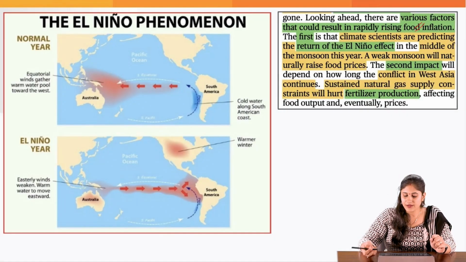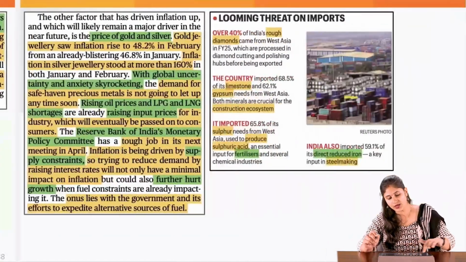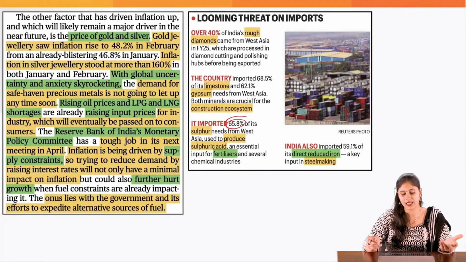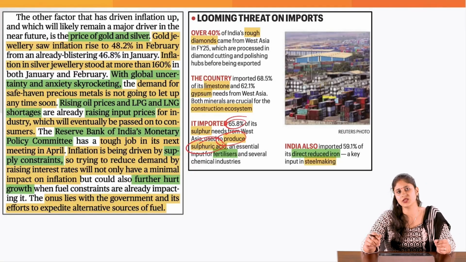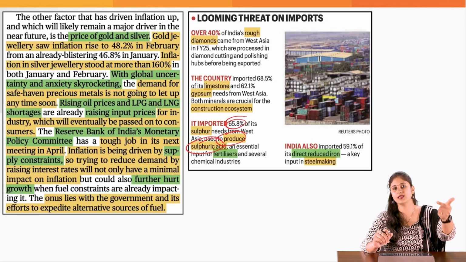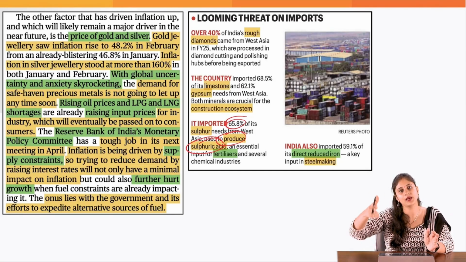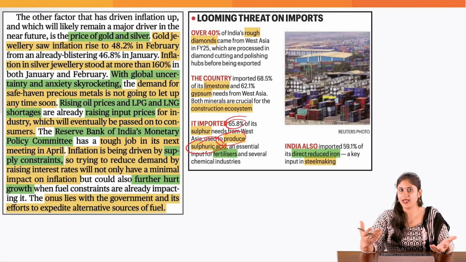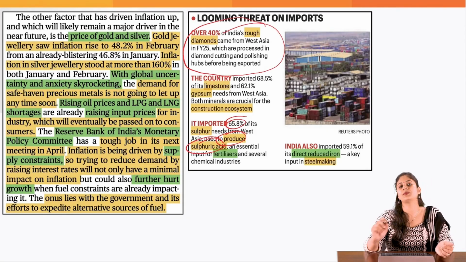Then another factor is the disruption in the fertilizer supply. As you can see here, India imports more than 60% of its sulfur from West Asia to produce sulfuric acid, which is an essential ingredient for the fertilizer industry. So if the fertilizer prices are going to increase, that means the input cost of agriculture is going to increase. That would get reflected in the ultimate food prices also. And another reason why we are witnessing heightened inflation is the rise in the prices of precious metals.